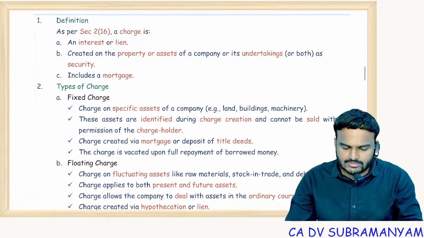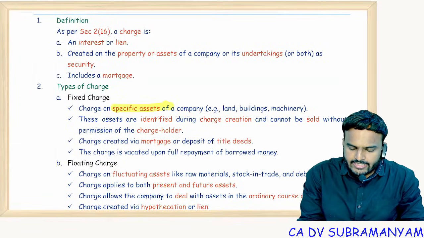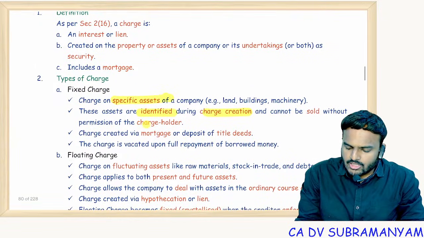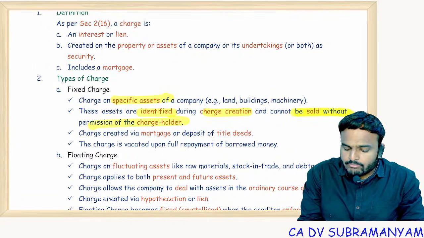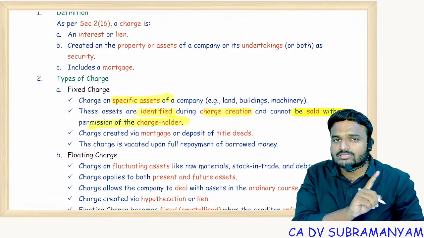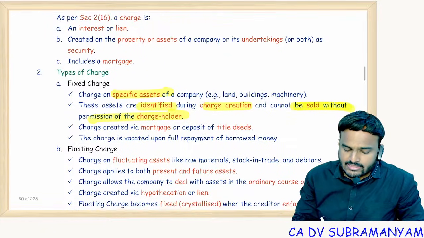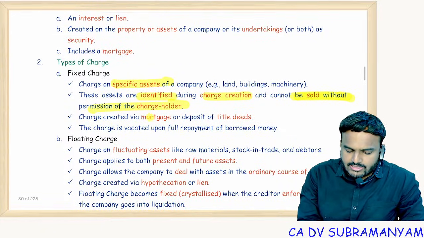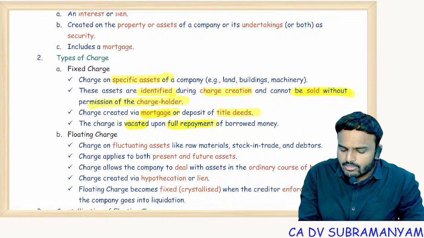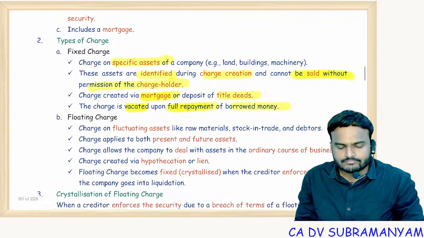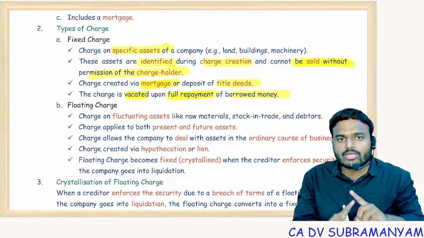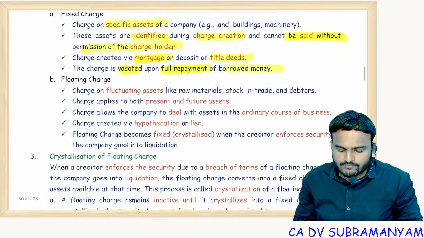So you can see here, fixed charge: identified assets, specific assets identified during the creation of charge, and cannot be sold without permission of the charge holder. Even if the value is more, it cannot be sold without the consent of the charge holder. And for a charge created via mortgage or deposit of title deeds, the charge is vacated only upon full repayment of the borrowed money. Until then, the property is charged property. You can use it, but you cannot sell without prior permission of the charge holder.